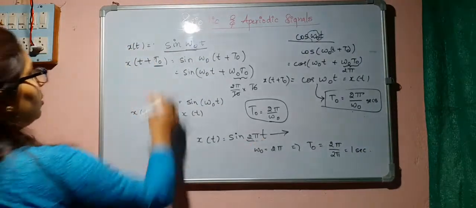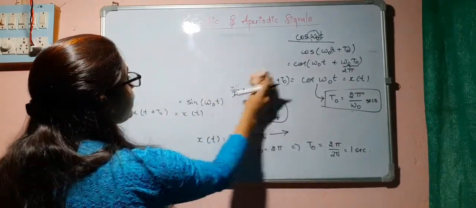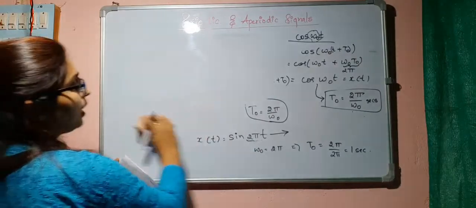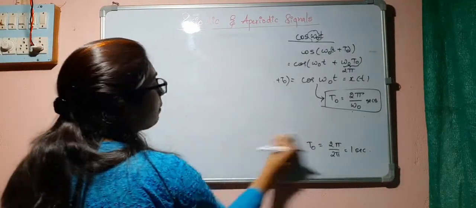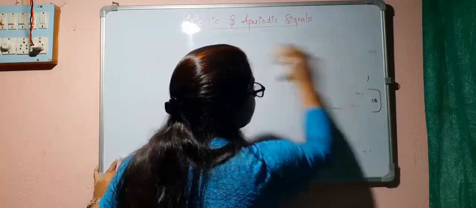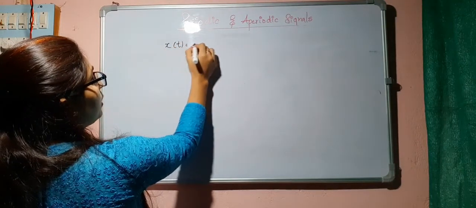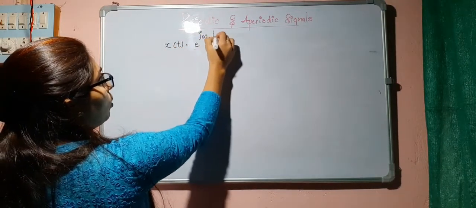Now if I consider x of t is equal to e to the power of j omega naught t, then we have to find whether this is periodic or not. So x of t is equal to e to the power of j omega naught t.